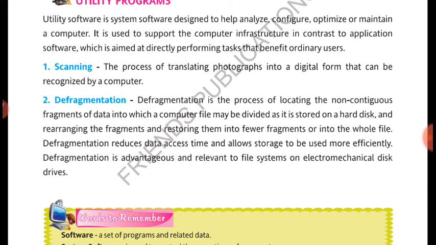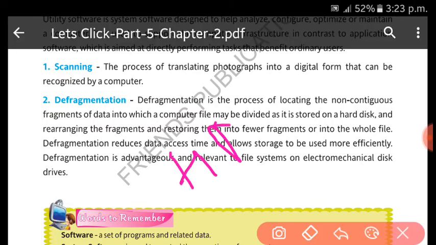Defragmentation, as I told, you know, there is a hard disk, right? Suppose you want to make 3 drives, there are earlier 2 drives, but you want to make it 3, so you can defragment that.